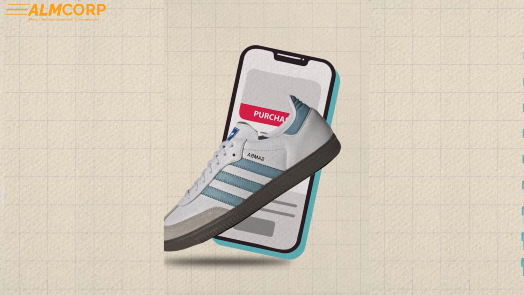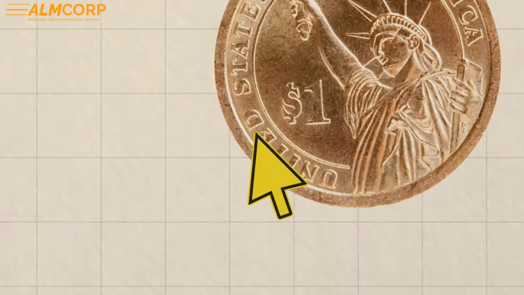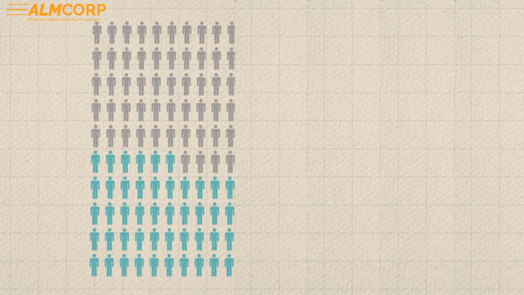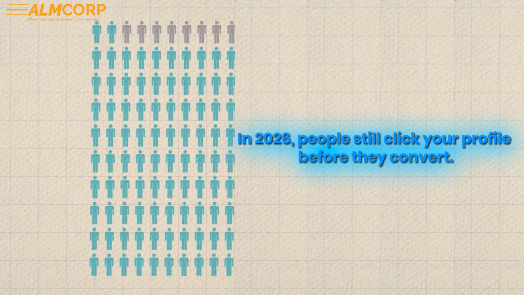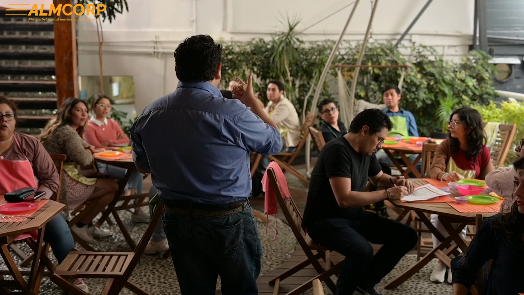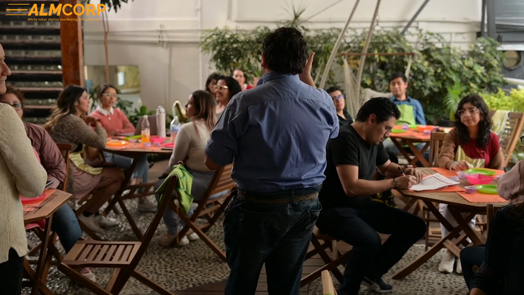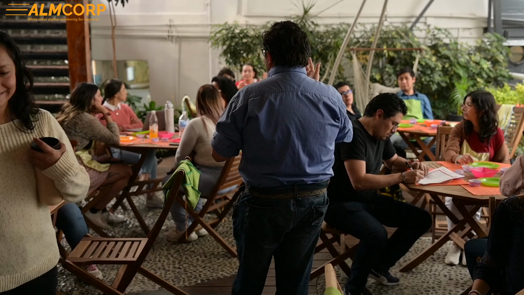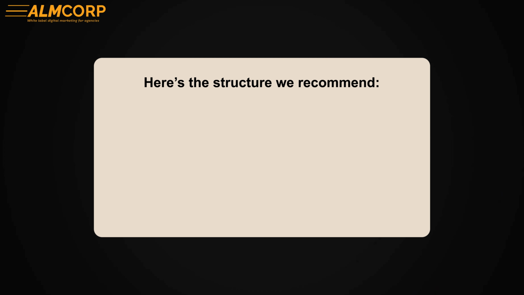Before we touch ads or content strategy, we fix the most common leak: the profile. In 2026, people still click your profile before they convert. Our rule: a stranger should know who we help, what we do, and what to do next in 5 seconds. Here's the structure we recommend.